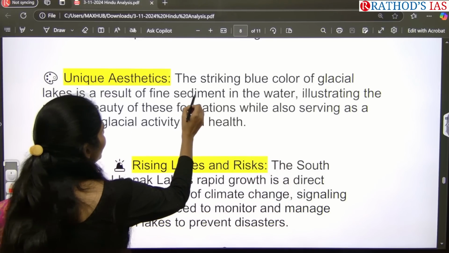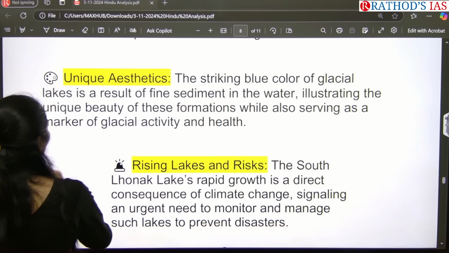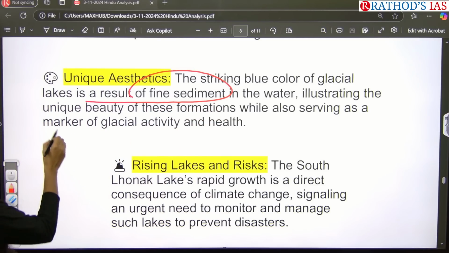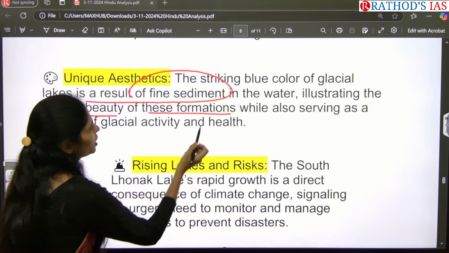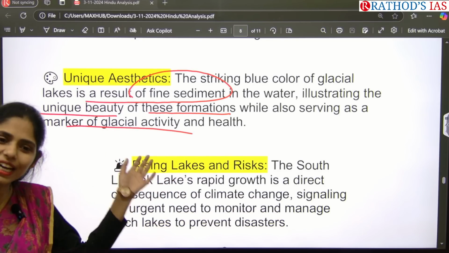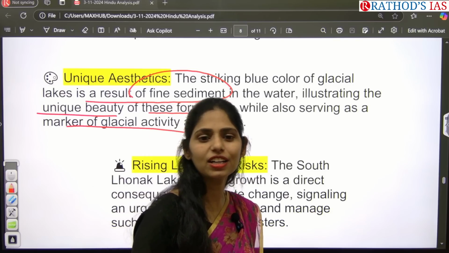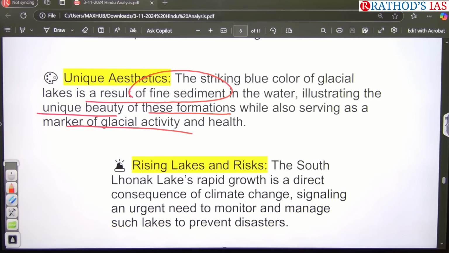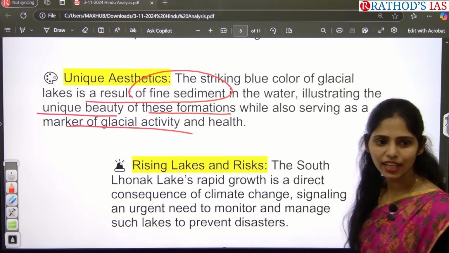So here, the striking blue color of this glacial lake is the result of fine sediment in the water, which illustrates the unique beauty of the formations while it serves as a marker of glacial activity and health. So based on the color of these lakes, we can also identify the health of that lake. If it has fine sediments of blue color, it is in very good health.